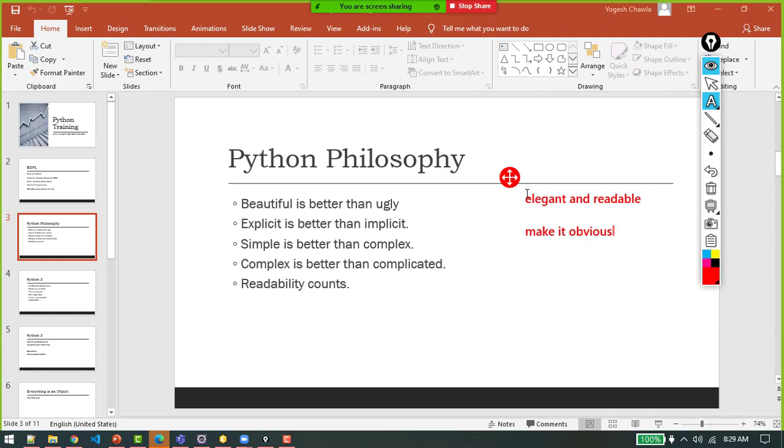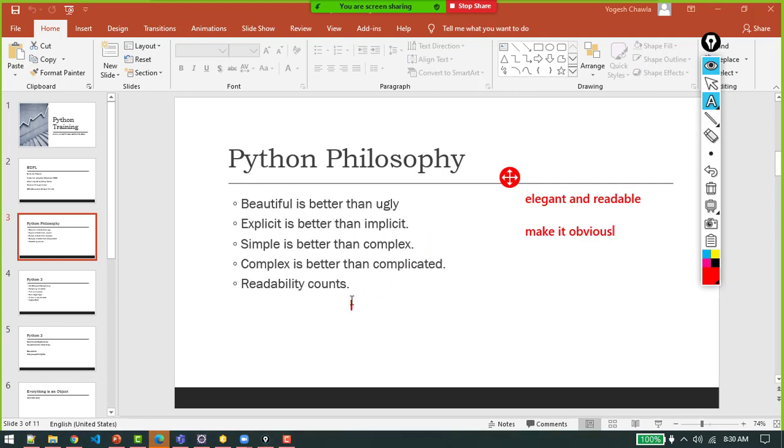Simple is better than complex. If you can make it simple, there's nothing like that. Complex is better than complicated. If complexity is necessary, then don't complicate it. Right? Simple is better than complex. Complex is better than complicated. Right? Don't complicate the code.